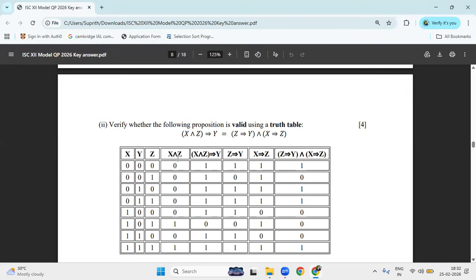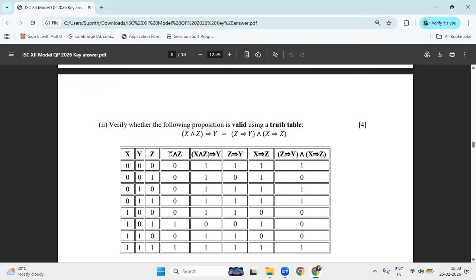Okay. Next, X into Z. What is the meaning of the and symbol? That is a multiplication. So all the values will come: X into Z, not X into Y, X into Z. 0, 0, 0, 0, 1, 1 into 0, 0, 1 into 1, 1, right? Next, X into Z, this column, is the first operand, implies Y.